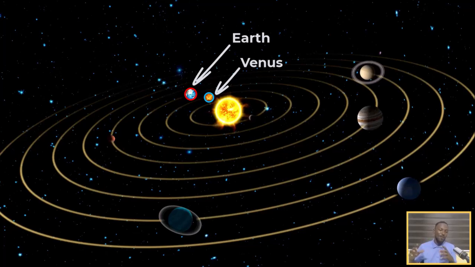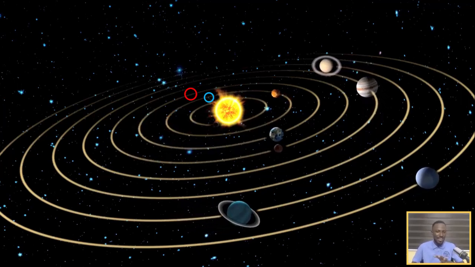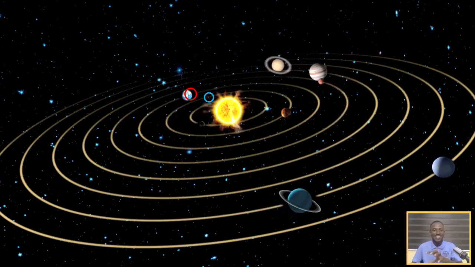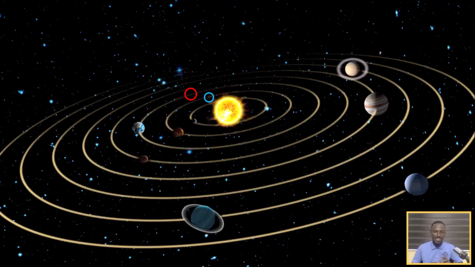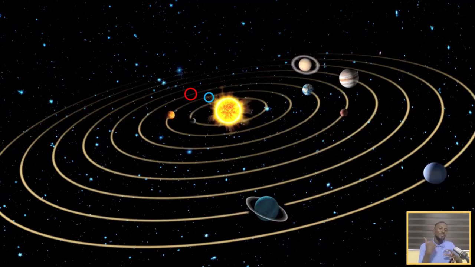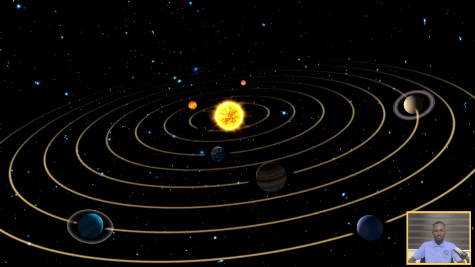So we assume they are all on the same line. They are all having the same starting point. So let's start the video and see which one will finish moving around the sun before the other. So what are you observing? You can see that Venus is moving faster than the Earth. So basically that means that it takes a shorter time for Venus to move around the sun compared to that of Earth.